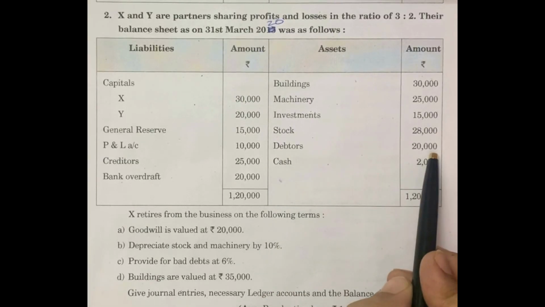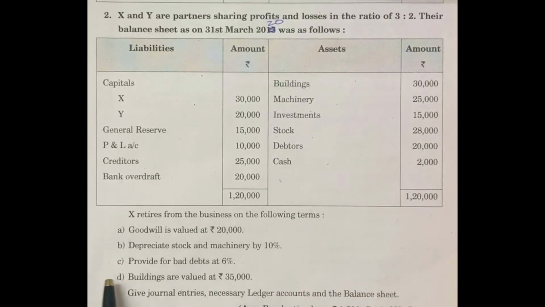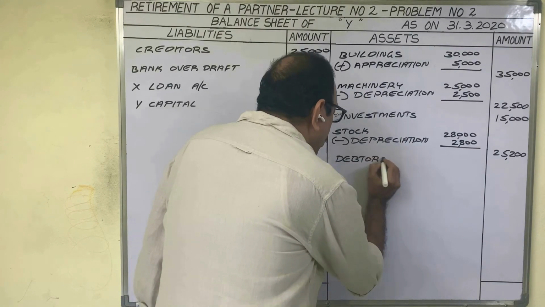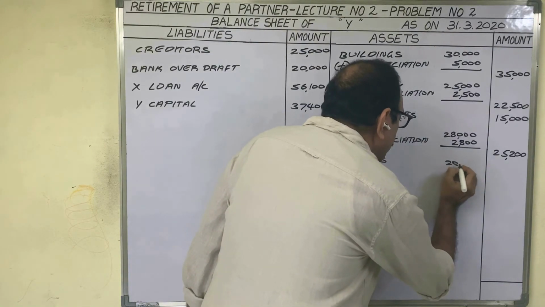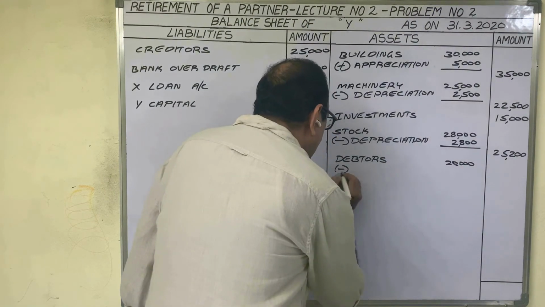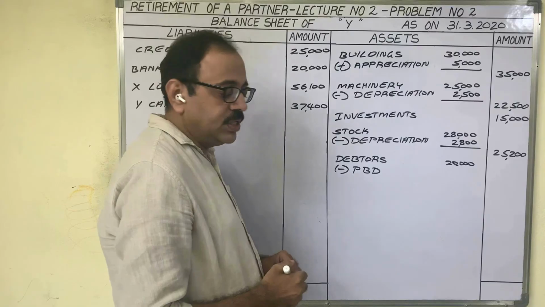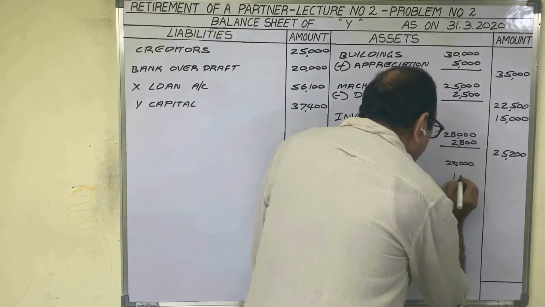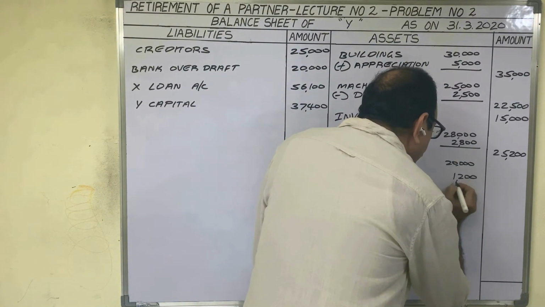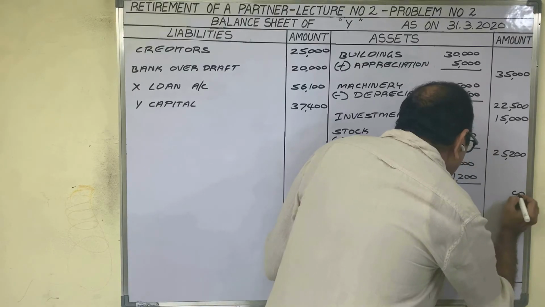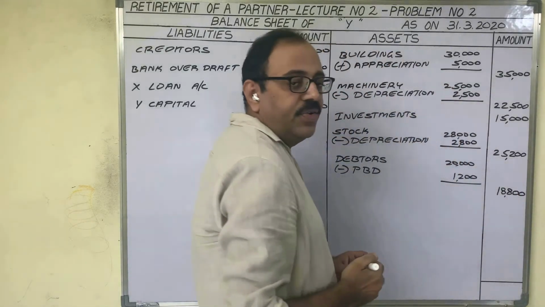Debtors 20,000 rupees. Related to debtors, adjustment number C. Provide for bad debts at 6%. Debtors, old balance sheet value 20,000 rupees minus provision for bad debts on 20,000 6%. In revaluation account we calculated 1,200 rupees. Remaining amount in outer column 18,800 rupees.